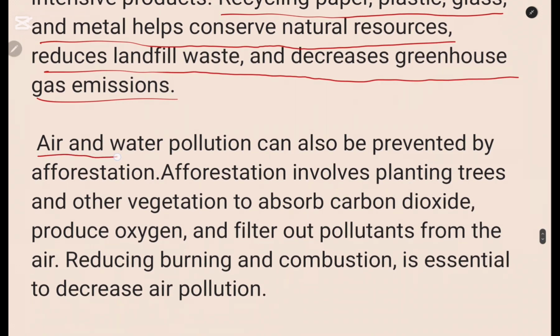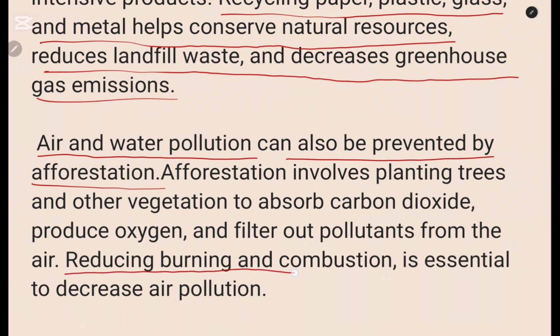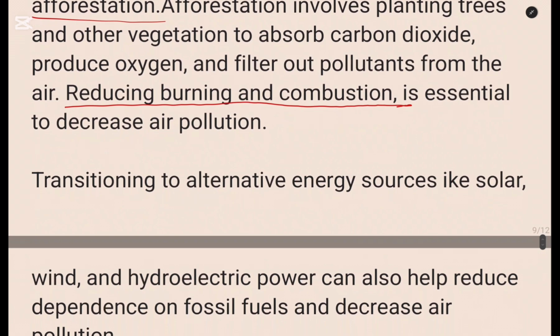Then air pollution and water pollution can also be prevented by afforestation, which is just the planting of trees and other vegetation to absorb carbon dioxide, produce oxygen, and filter out pollutants from the air. Then another point is reducing burning and combustion, which is essential to decrease air pollution.